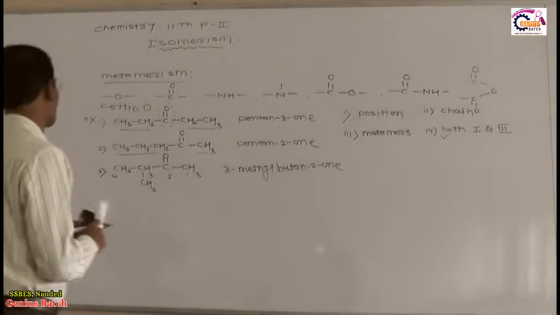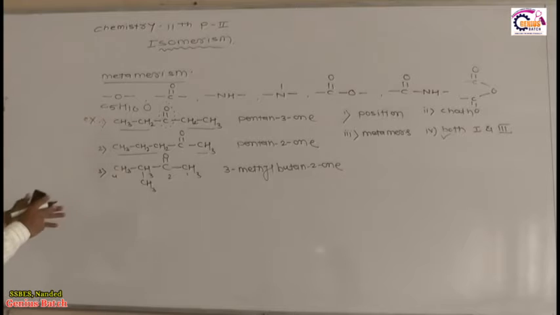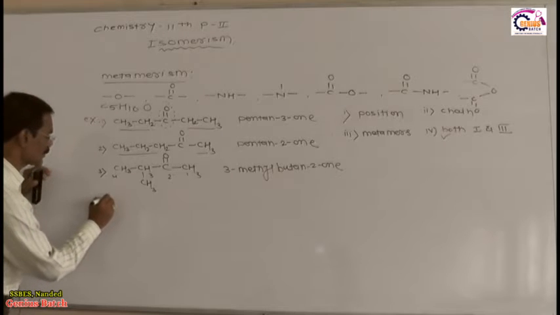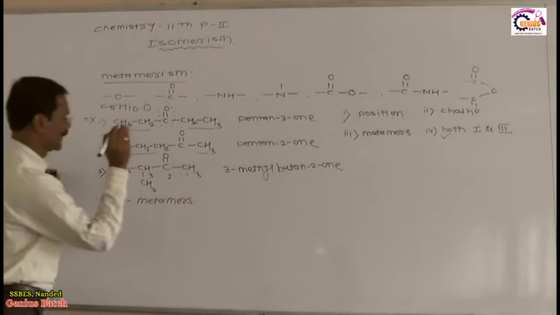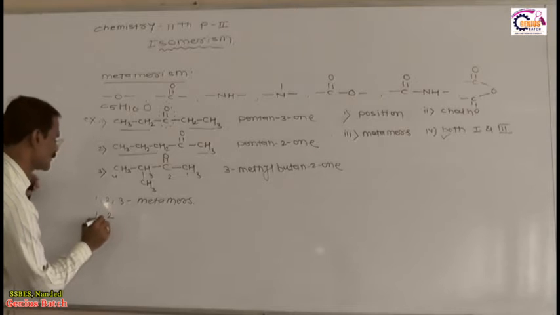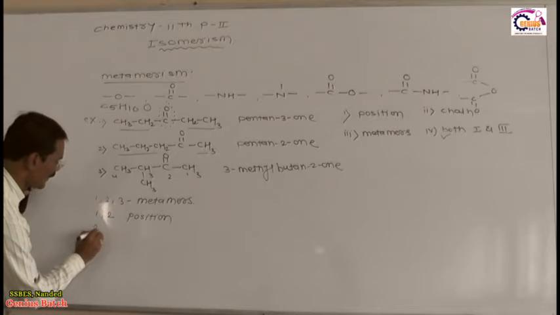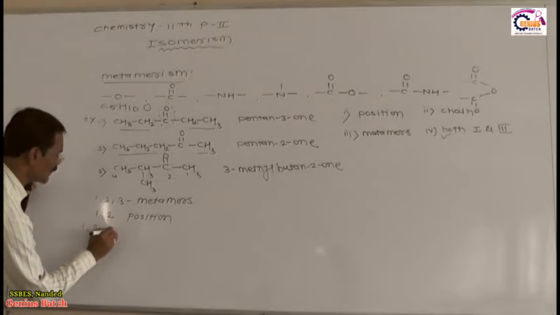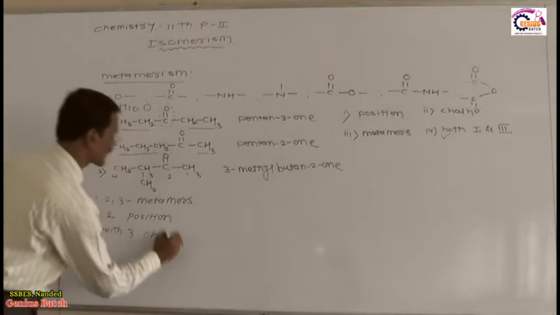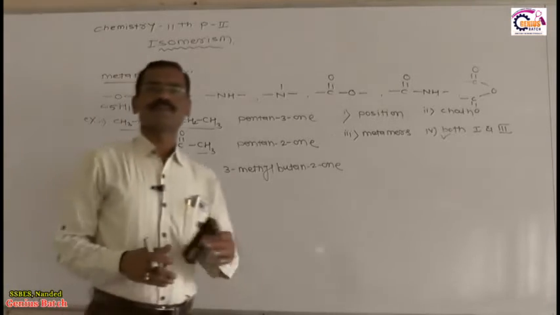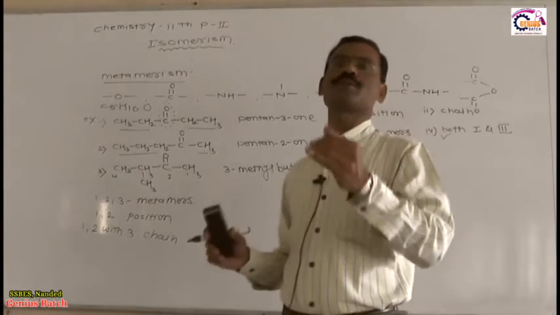I will give you another example. Write down these three. These three are metamers. Listen very carefully: 1, 2, 3, these three are metamers, yes or no? But with metamers, 1 and 2 are position isomers. And 1, 2 with 3, which isomer? 1, 2 with 3 are chain isomers. So this is a very important aspect related to this phenomenon. These are the very simple considerations required for metamerism.